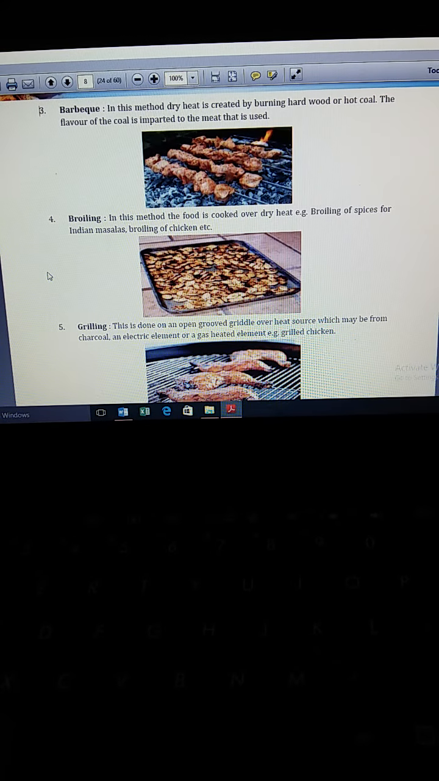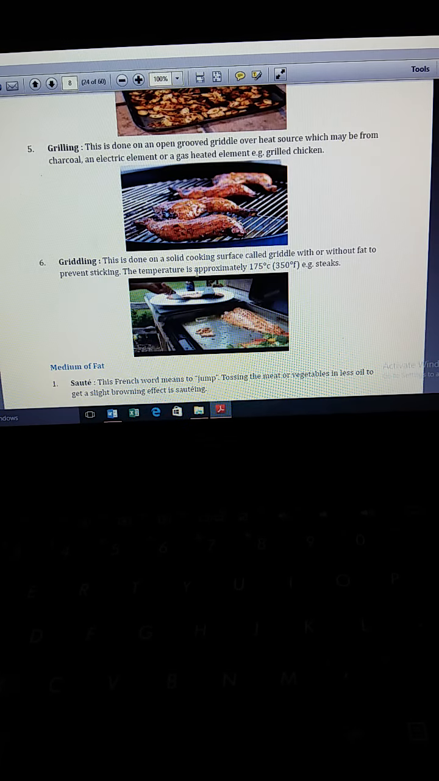Third is barbecue. In this method, dry heat is created by burning hardwood or hot coal. The flavor of the coal is imparted to the meat that is used. Fourth one is broiling. In this method, the food is cooked over dry heat. Example, broiling of spices for Indian masalas, broiling of chicken.